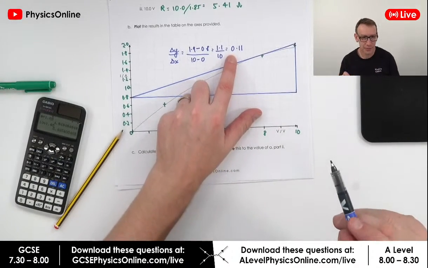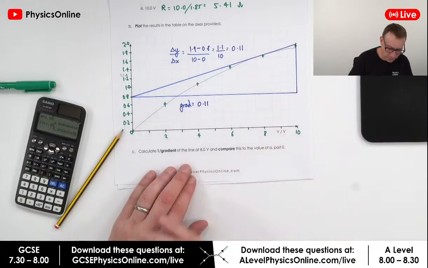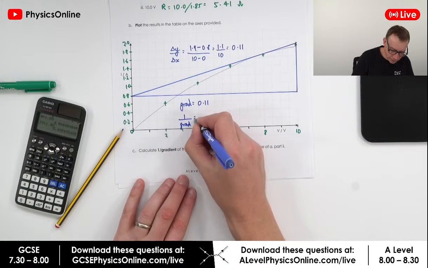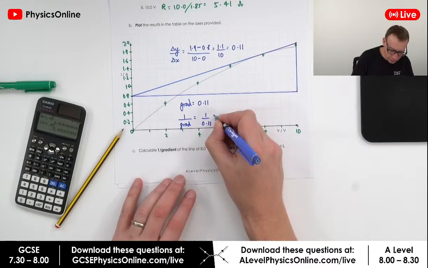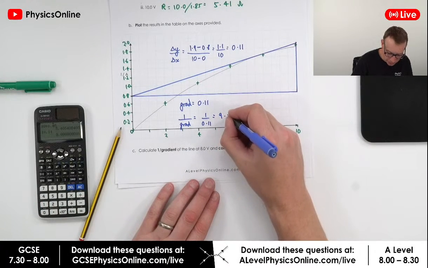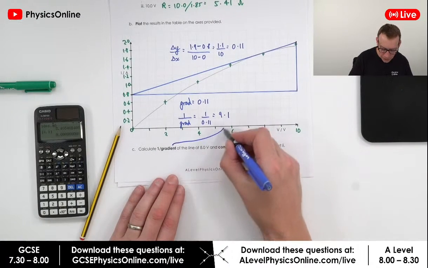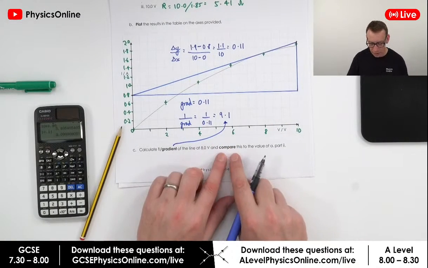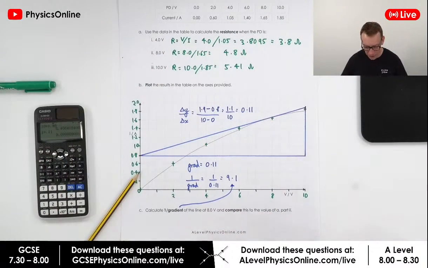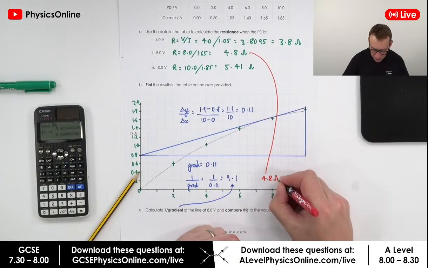So the gradient is 0.11. Okay, so I'm just going to write this down here. The gradient is 0.11. Now we're going to take the reciprocal of that. So 1 over the gradient is going to be equal to 1 over 0.11, which is equal to 9.1. Okay, so 1 over the gradient is equal to 9.1, but the value that we had for the resistance at 8 volts was actually equal here as 4.8 ohms.